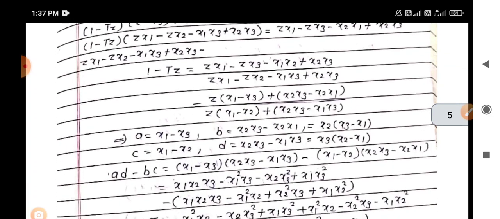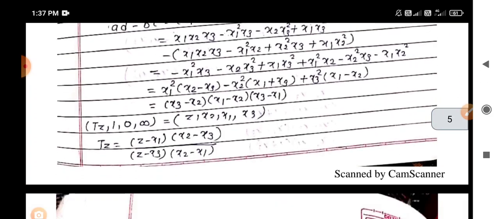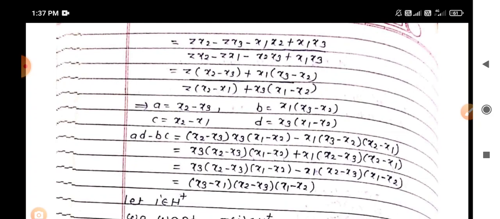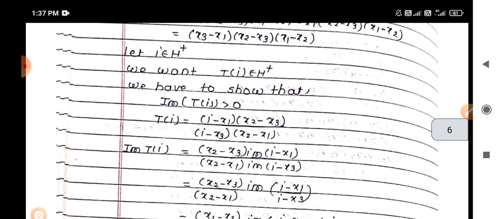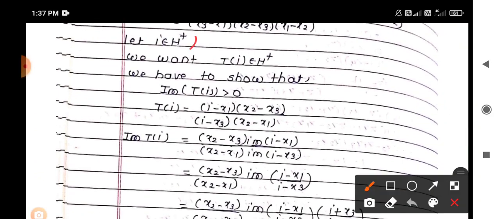Then solving it, we obtain the a, b, c, d values and check whether ad minus bc is non-zero or positive or not. So for the points 1, 0, infinity, consider the values of a, b, c, d: x3 minus x1 into x2 minus x3 into x1 minus x2. So our claim is to prove that every point in the upper half plane maps to a point in the upper half plane. So we have to show that the imaginary part of T of i is strictly greater than 0.